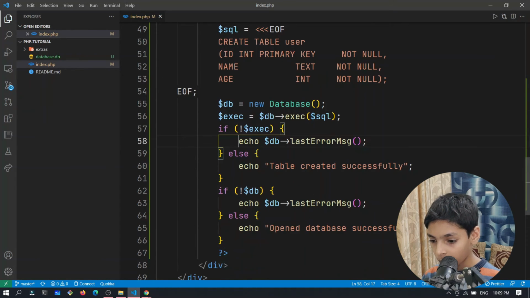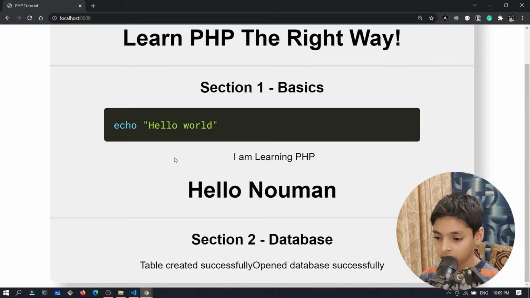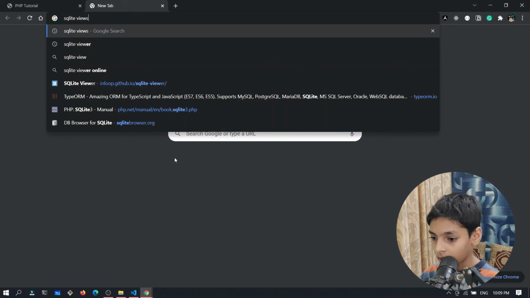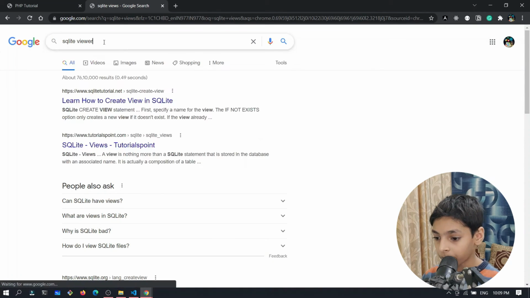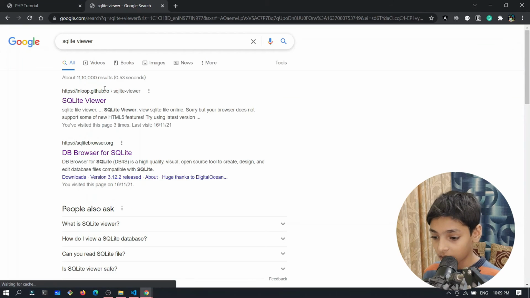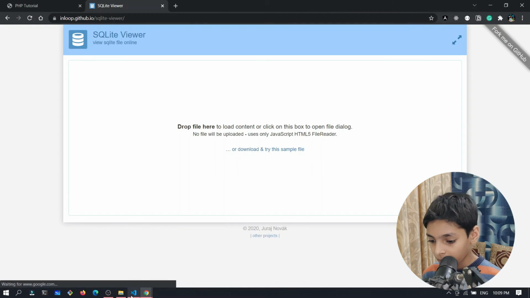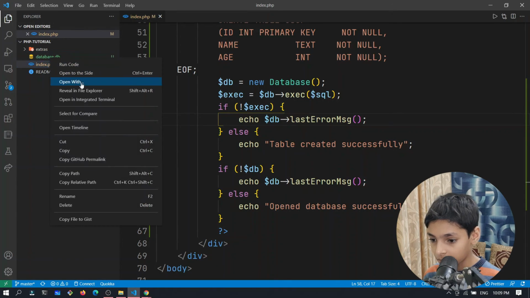And now, if we look inside database.db, actually we cannot, but we can use a tool called SQLite Viewer. You can use whatever tool. There's another one called SQLite Browser, which is also pretty great. But I'm just using this one. We'll open this up in File Explorer.